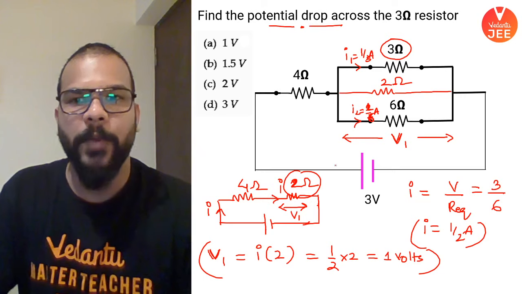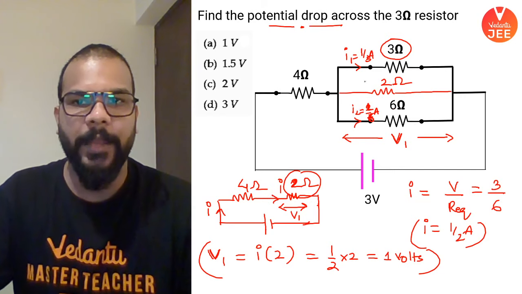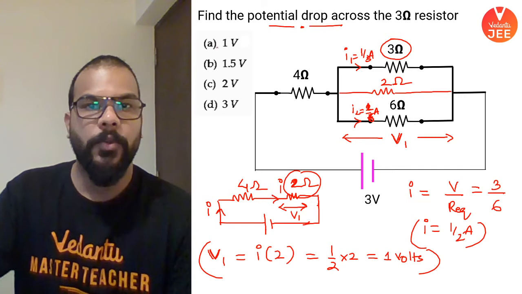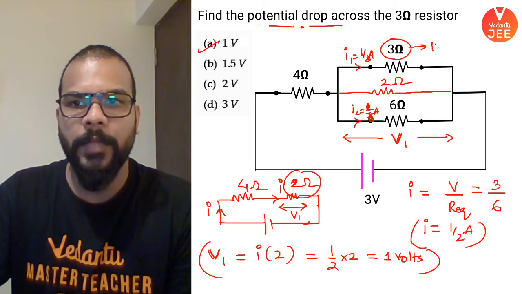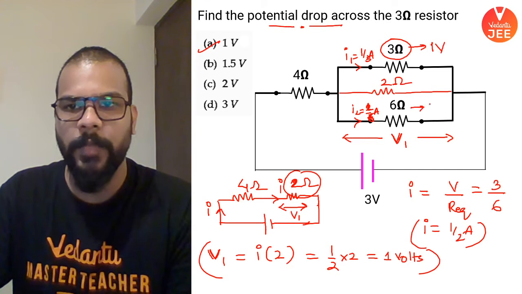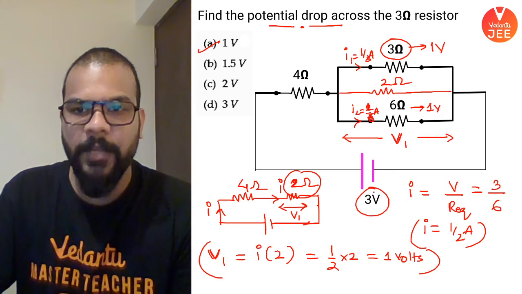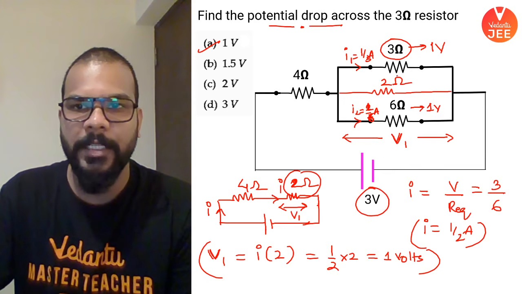Because V will be equal to IR, so that will simply give you the value of the currents here. So the answer to this question, the same potential drop happening on 3 ohm, that is 1 volt, on 6 ohm, that is also 1 volt. So out of 3 volts, 1 volt is getting dropped in this part.